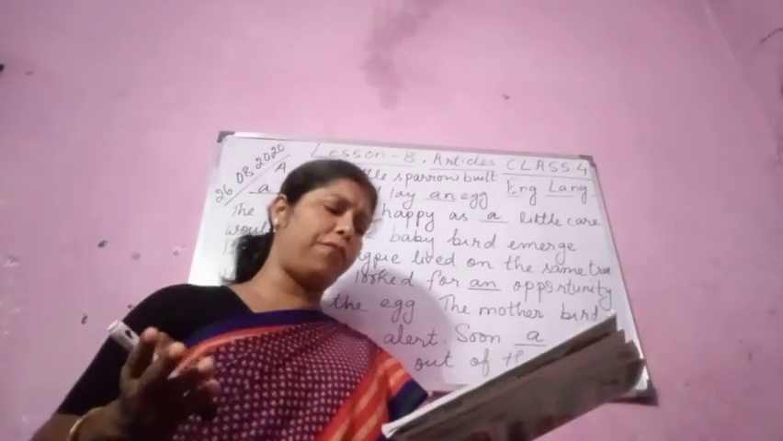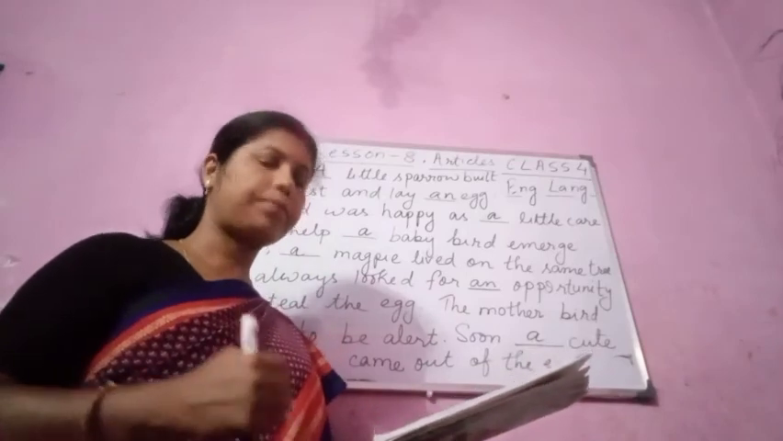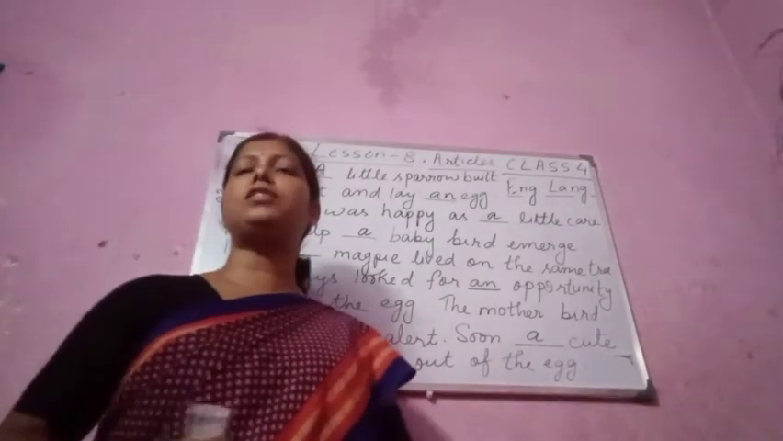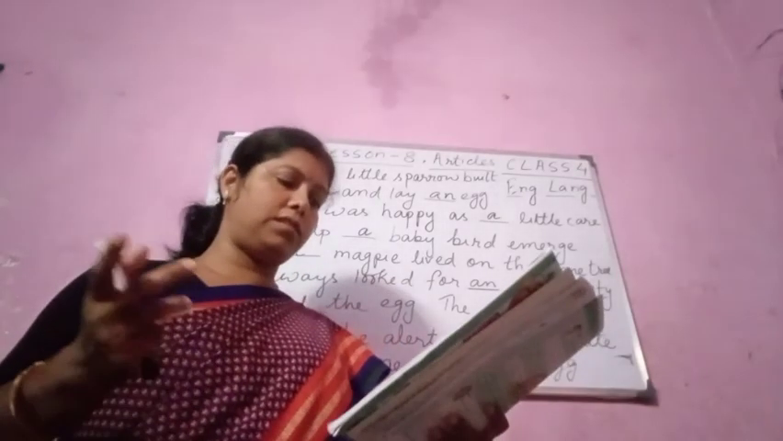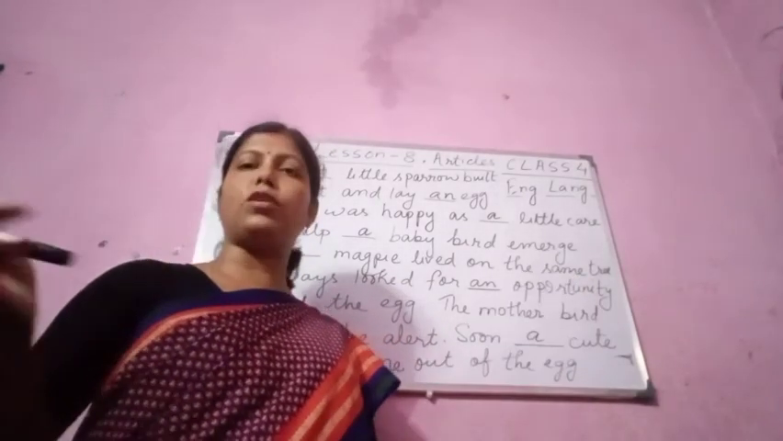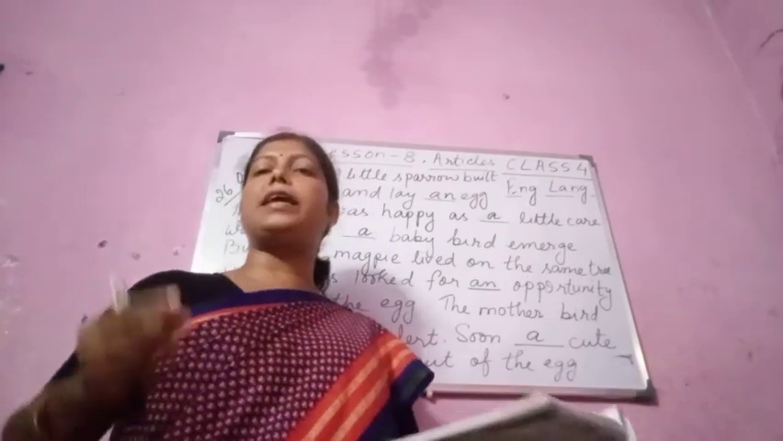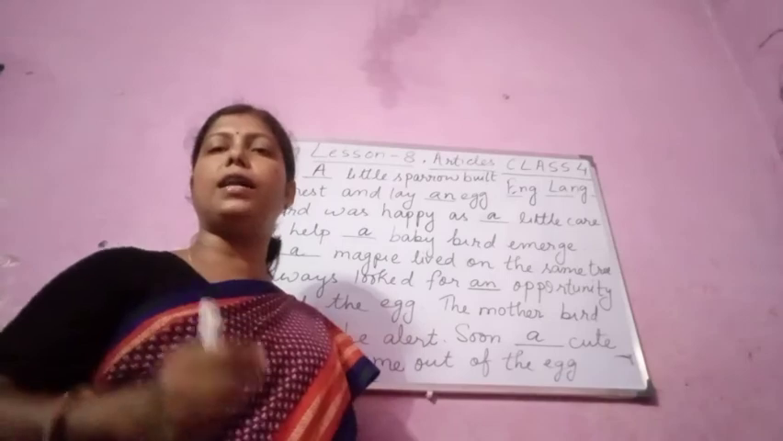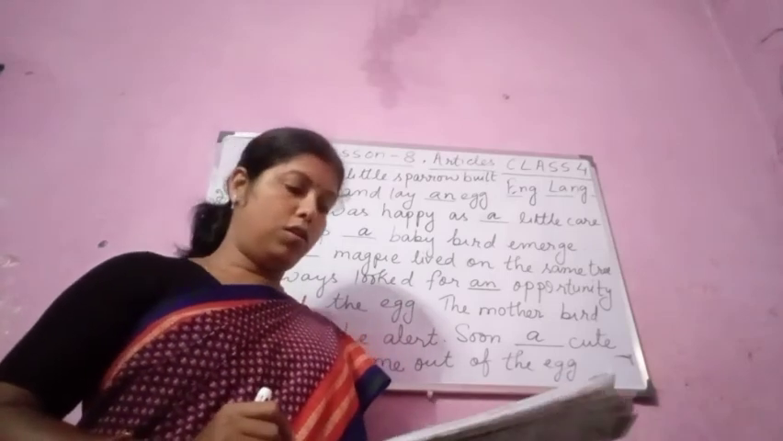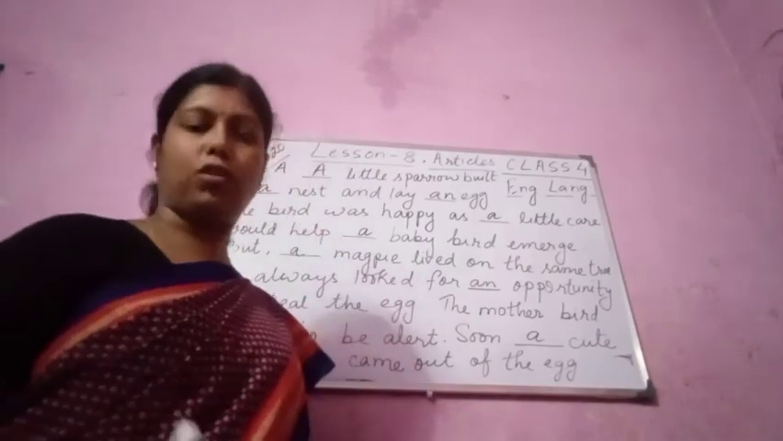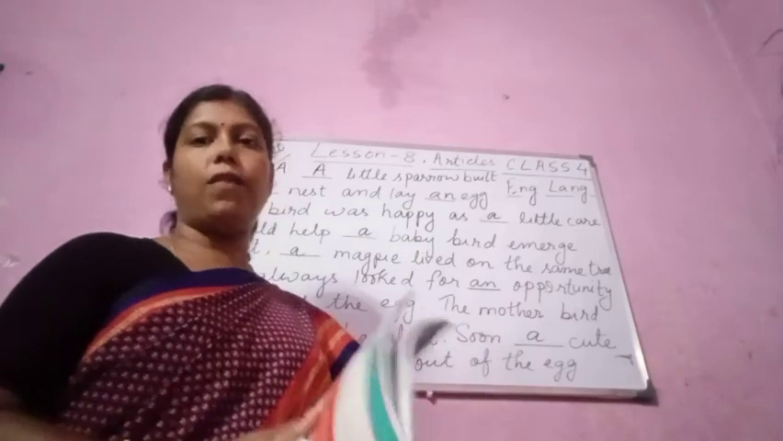Names of famous buildings: the Taj Mahal, the Red Fort, the Qutub Minar, the Lotus Temple. All these are famous buildings. Now holy books: the Gita, the Bible, the Quran. Then directions: the north, the south, the east, the west. So here we use the, before all of these.